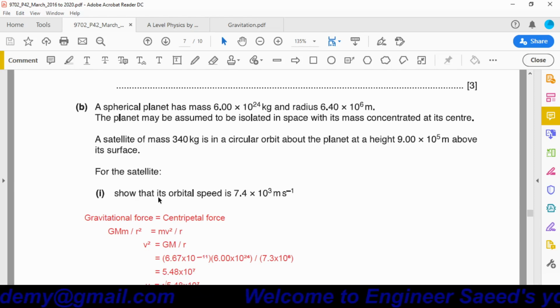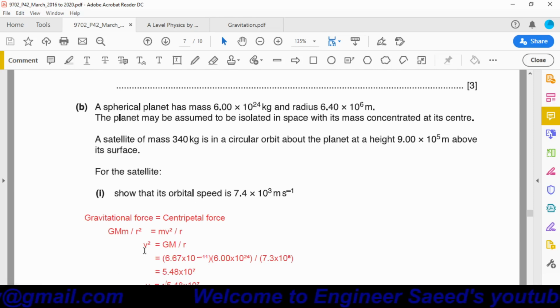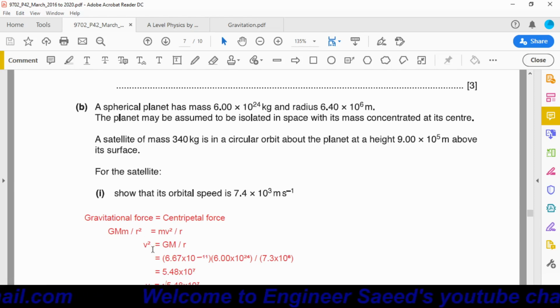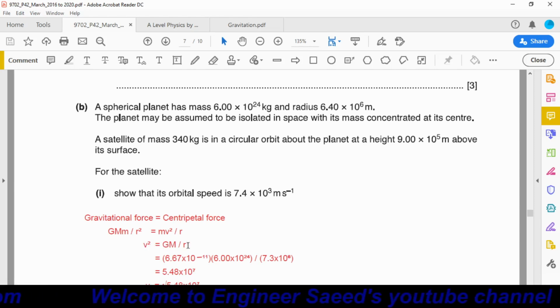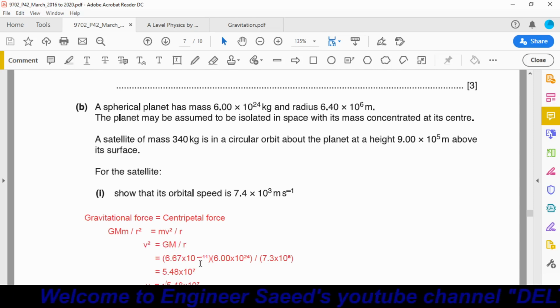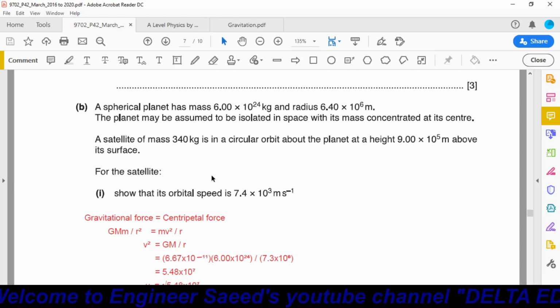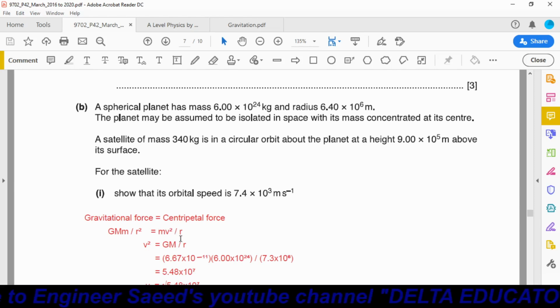What we have to calculate? We have to show the speed. We have to calculate velocity or speed. So we have made v square our subject. This m is cancelled out. V square is made our subject, and we got GM over r. By substituting the values, this G, the gravitational constant, 6.67 into 10 power minus 11, this M, the mass of the planet, 6 into 10 power 24 kg, and this r is the separation between the planet and the satellite.